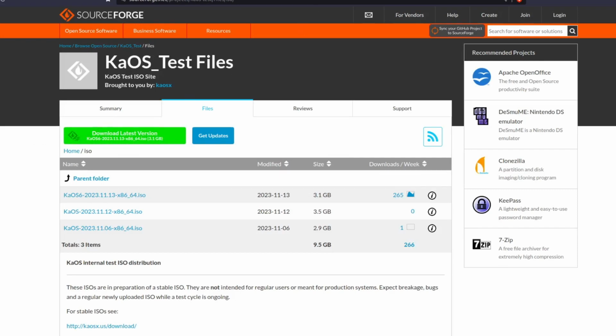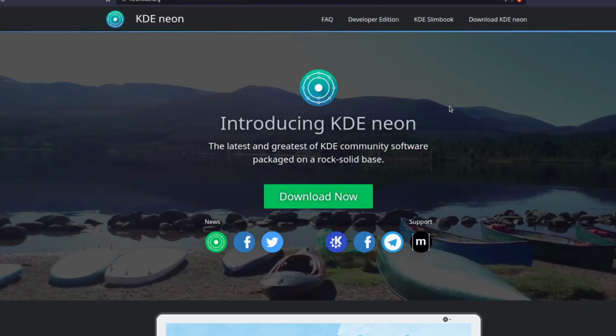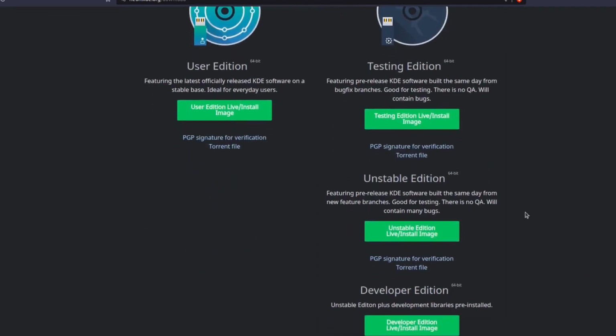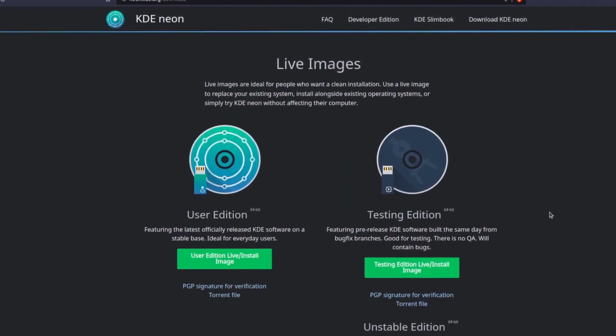And the second option is the KDE Neon operating system. This also always gives you the latest Plasma edition, and in the download section you need to download its unstable edition. The new feature branch unstable edition, you need to download the ISO from here, and here you can try the Plasma 6 version. It will be a huge release, and of course you should try it before the final release.